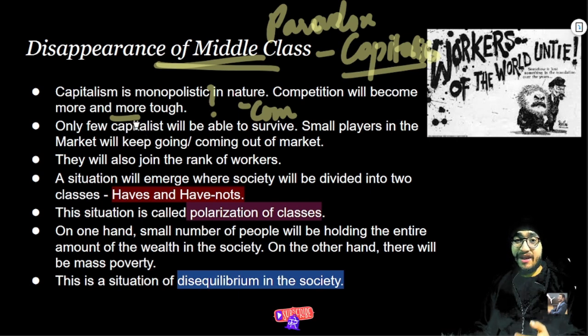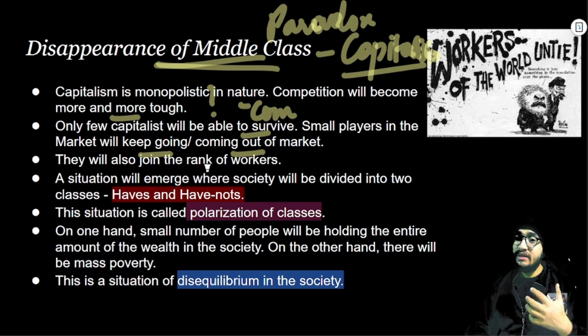Competition will become more and more tough, right? Only a few capitalists will be able to survive. Small players in the market will keep coming and going out of the market. Because of very tough competition, the new players aspiring to enter the market will end up failing in the business, right? This is very practical even to this day. Why are a lot of startups failing? Because there are only a few companies that have created their monopoly in the economy, and because of their bargaining power, it is very tough for a new entrant to enter the market, right?